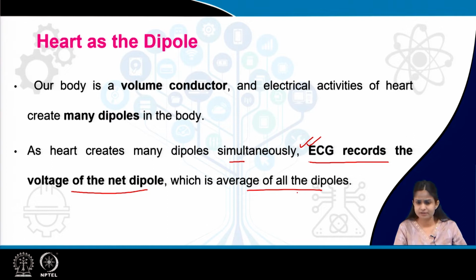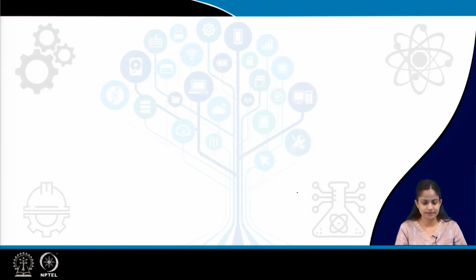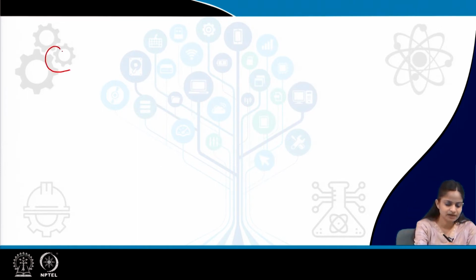Now, that occurs because of the differences in the charges. At some point of the heart there is a depolarization occurring, while in another part of the heart, another part of that cardiac cell, repolarization is occurring. There is a difference in the charges, and that causes the dipole. So, we will see, suppose this is our heart.